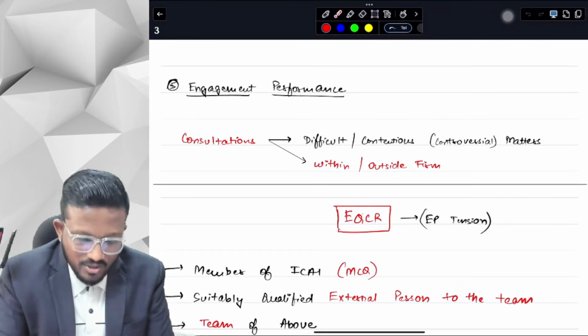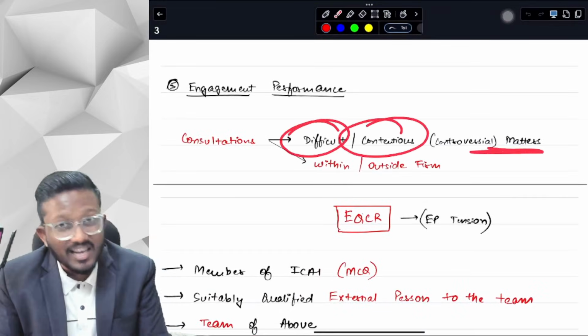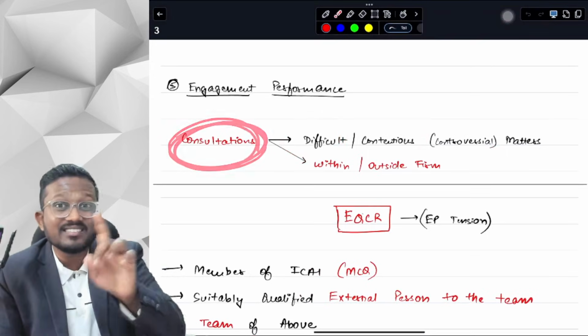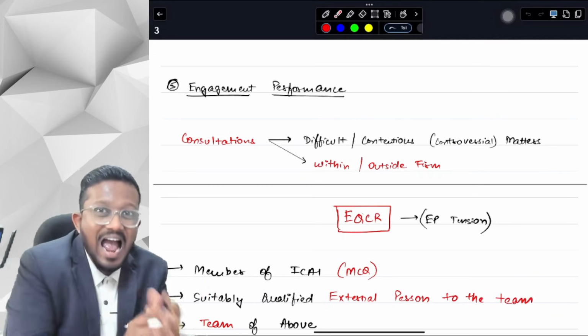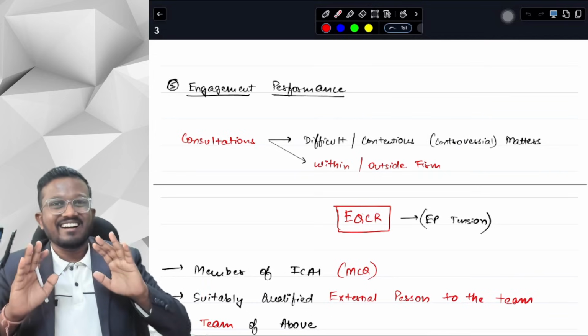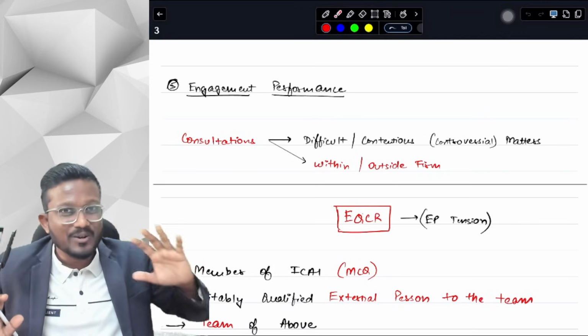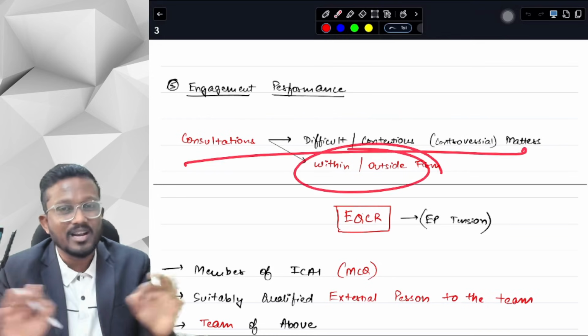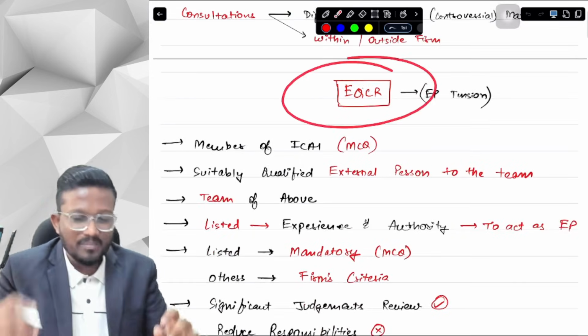Okay, yes sir. So if there are any difficult or contentious matters, then we can take consultations, and this consultation can occur from within the firm and outside the firm as well. There's no restriction that you have to consult only within the firm. You can consult outside the firm as well. Don't worry about it. Now let's come to the main topic, that is EQCR.